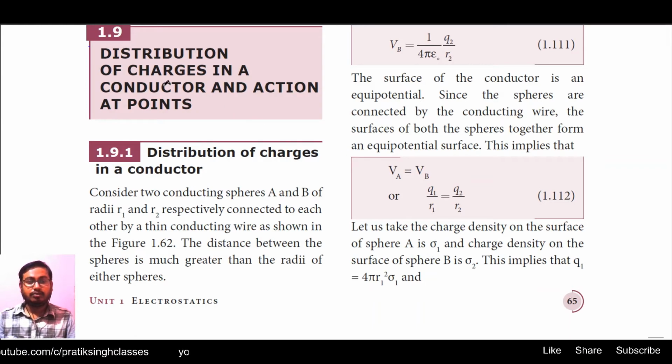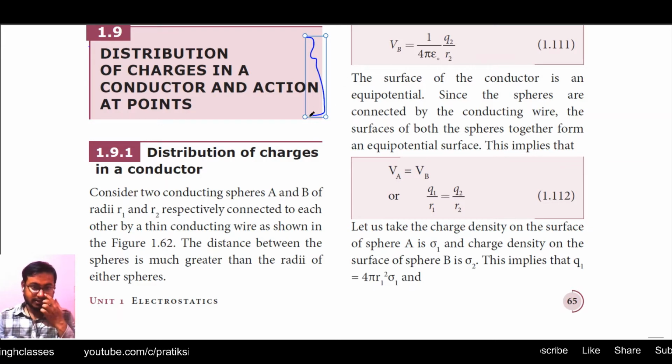So we were going through Section 1.9, that is distribution of charges in a conductor and action at points. In this section, there are two subsections. In our previous video, we saw Section 1.9.1, distribution of charges in a conductor. In today's video session, we will study action at points and corona discharge, that is Section 1.9.2. So let us go to Section 1.9.2 and see what is given there.